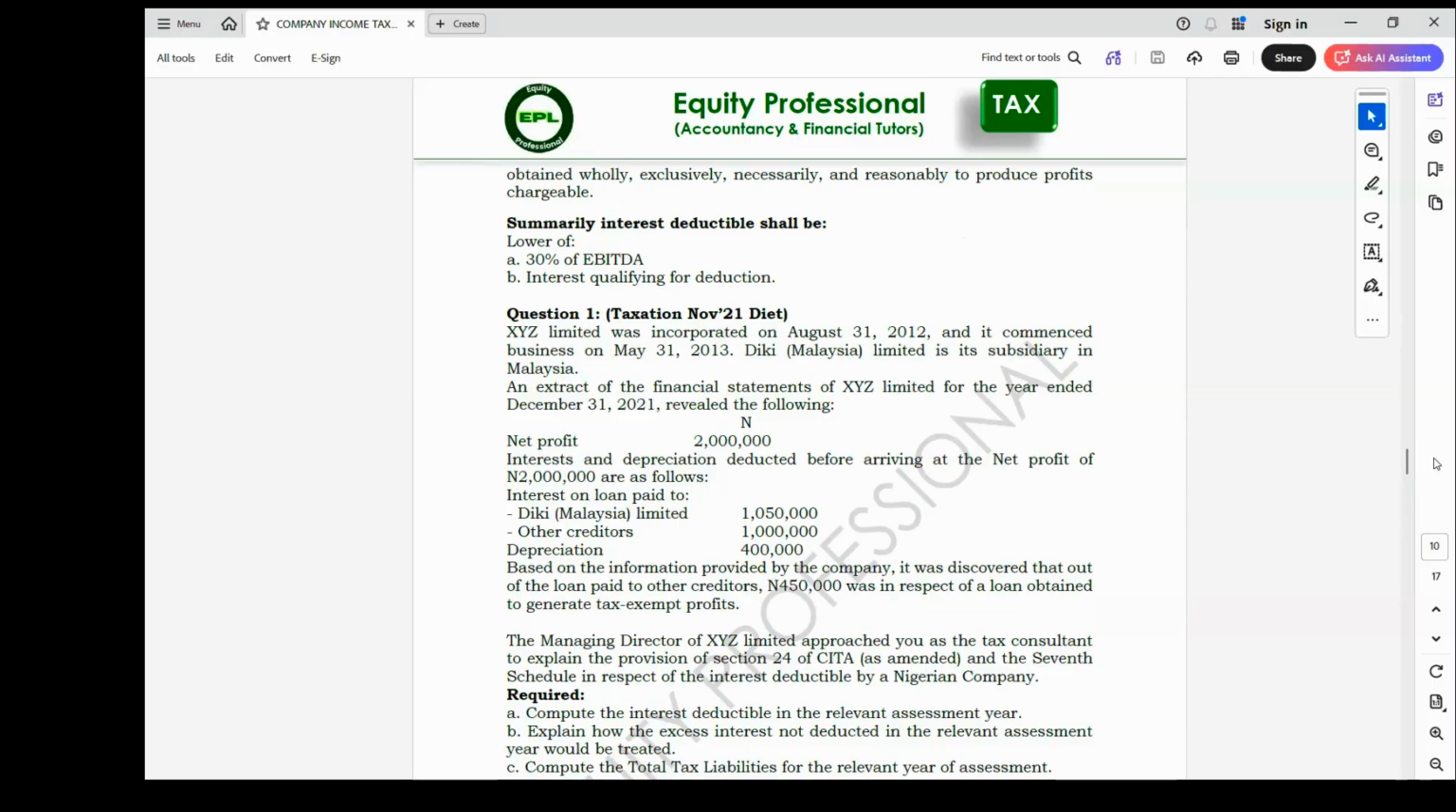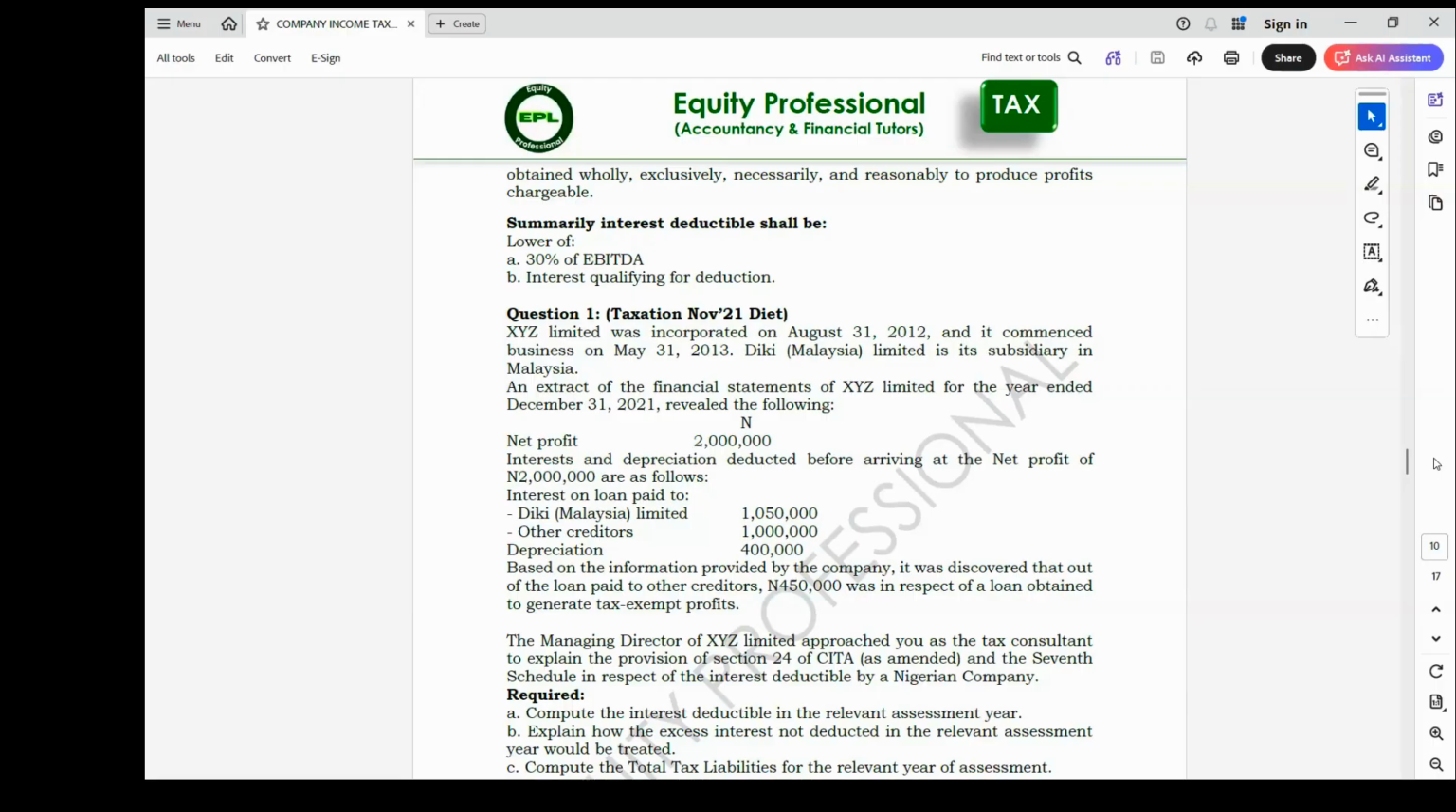This question relates to the November 2021 diet, question number 1. XYZ Limited was incorporated on August 31, 2012, and it commenced business on 31 May 2013. Dicky Malaysia is the subsidiary in Malaysia. An extract of the financial statement of XYZ for the year ended December 31 revealed the following: profits, interest, and depreciation deducted before arriving at the net profit as follows. We have interest on loan paid to Dicky Malaysia, other creditor, depreciation. Based on the information provided by the company, it was discovered that out of the loan paid to other creditor, 450 was in respect of a loan obtained to generate tax-exempt profits.